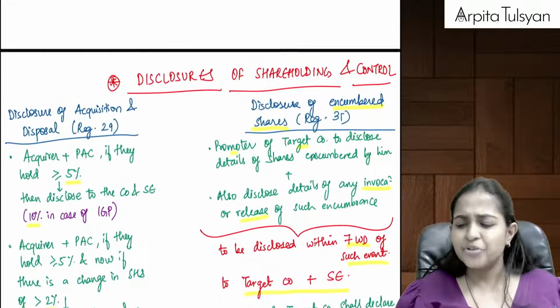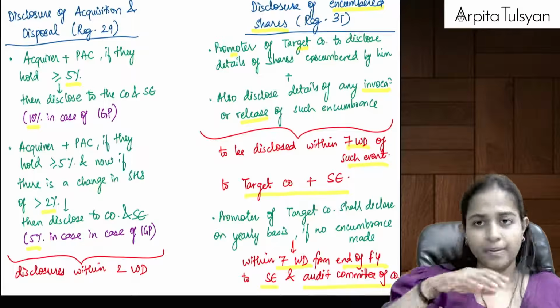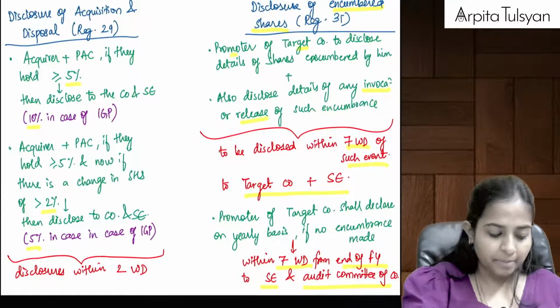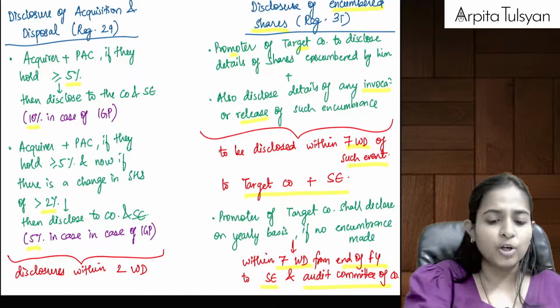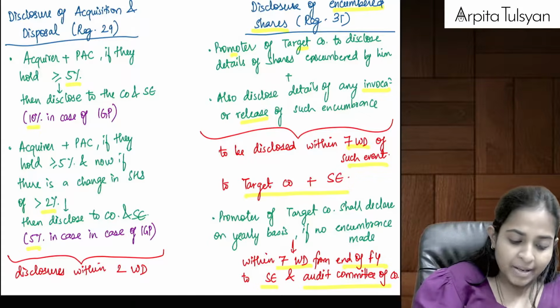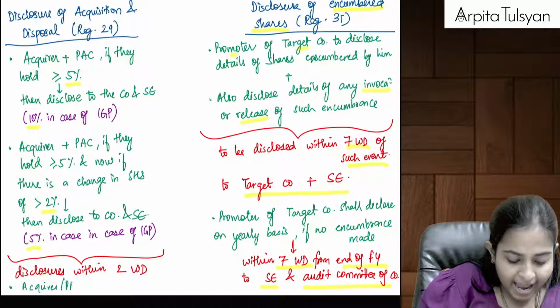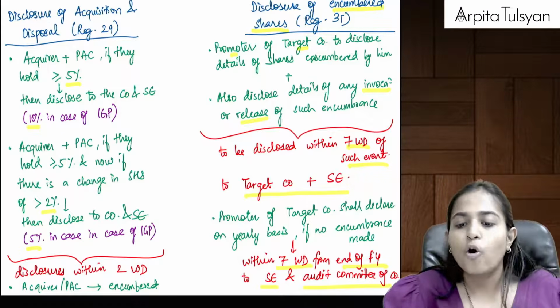Okay, so these are some general disclosures that were required to be done by the acquirer and the PAC or by the promoters of the target company. Similarly, one more point I would like to add here is that even these people, even the acquirer and PAC under regulation number 29, if they have any shares which are encumbered, then they are required to do that disclosure also.